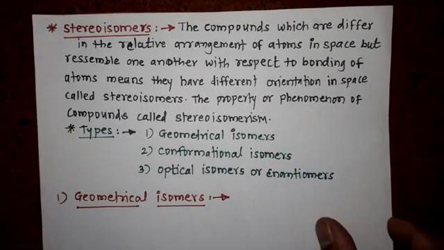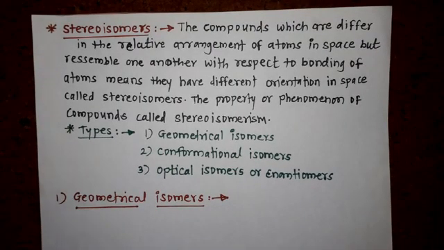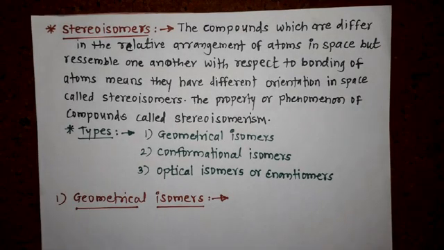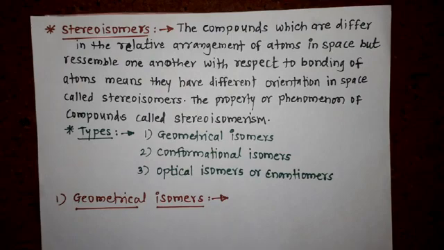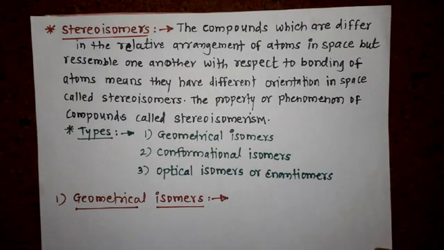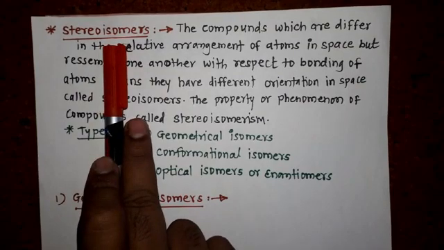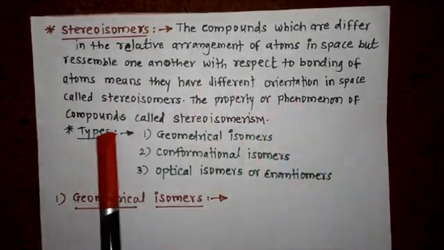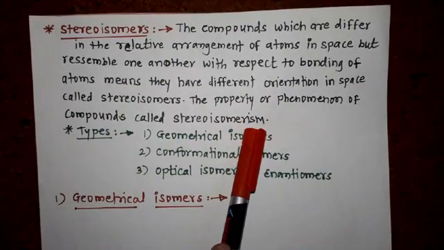The compounds having different orientation in space but quite similar bonding of atoms are called stereoisomers, and this phenomenon is called stereoisomerism.